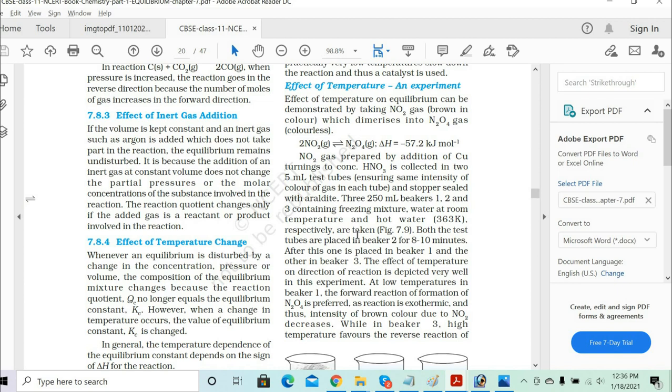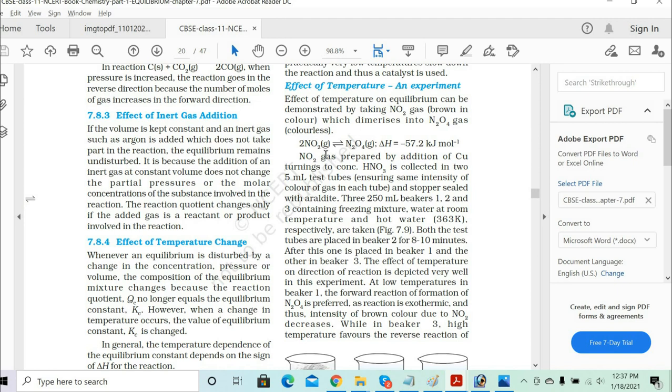The effect of temperature on equilibrium can be demonstrated by taking nitrogen dioxide gas, brown in color, which dimerizes into N2O4 gas, which is colorless. So this is the observation. You have already written this reaction when you do reversible reactions. Again, this is an exothermic reaction. 2NO2 when you cool it becomes N2O4 gas.